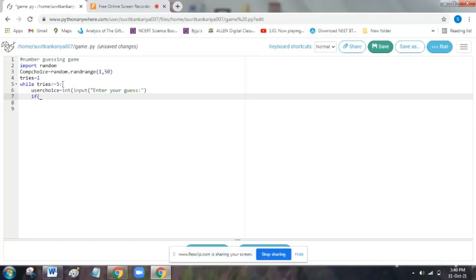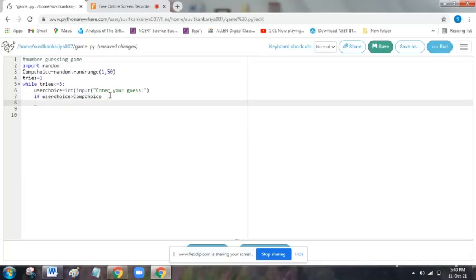If user choice is greater than comp choice, then it will display print, your guess is larger than what I have in my mind.